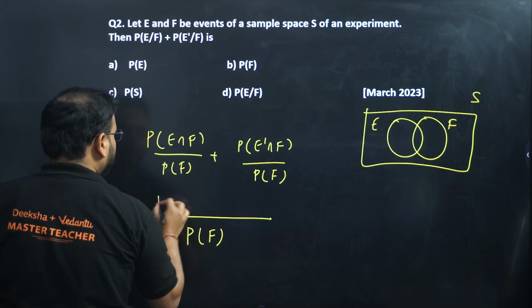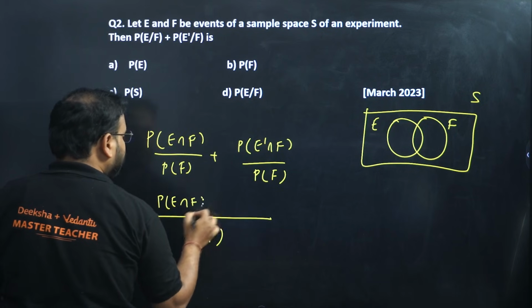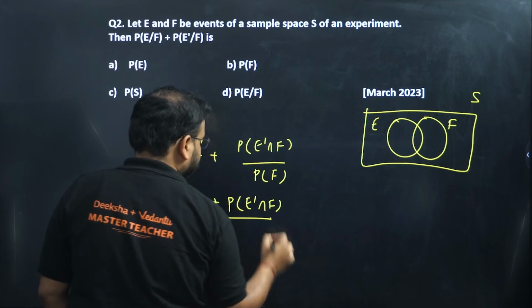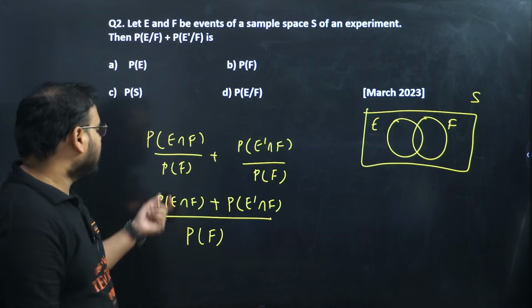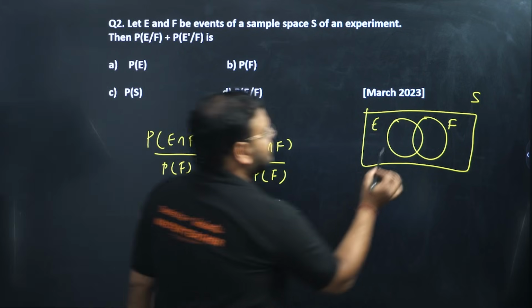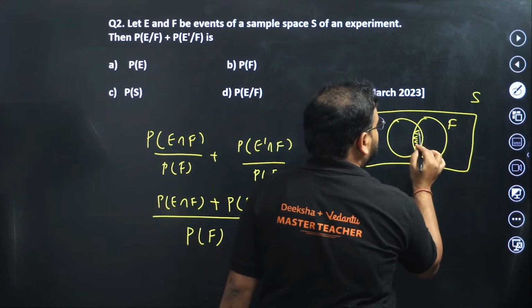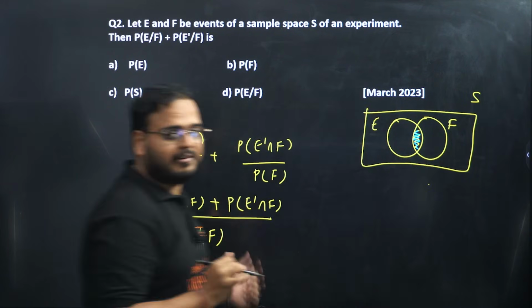Okay, what we have over here? P intersection of E with F plus P intersection of E dash with F. Got it? Think about it. E intersection with F is this one. This is your P of intersection of E with F. Clear? First part.